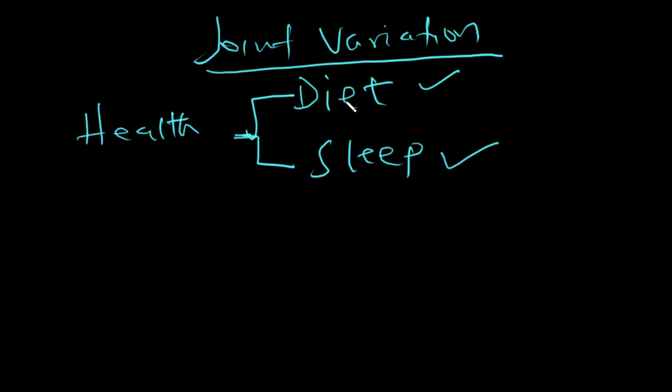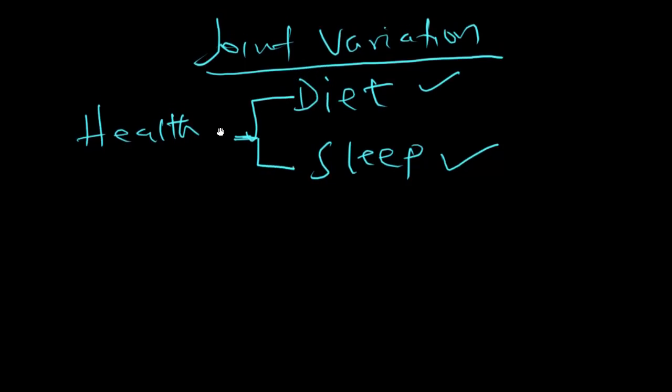Sometimes your diet may also depend on your health. For instance, you may have a health condition which may require that you eat certain types of food. So then your health is going to determine what you're going to eat, and what you're going to eat will also determine your health. And your sleep. If you sleep well, then your health is going to improve. If you sleep for just 2 hours in a day, then definitely your health will go down.